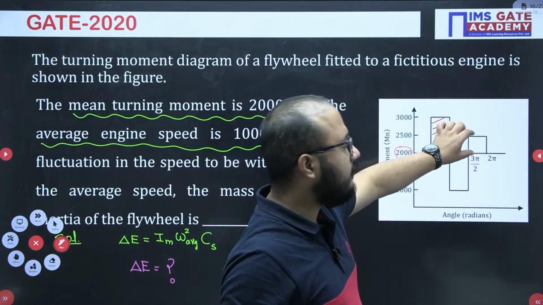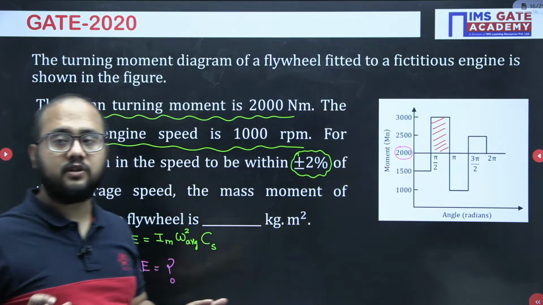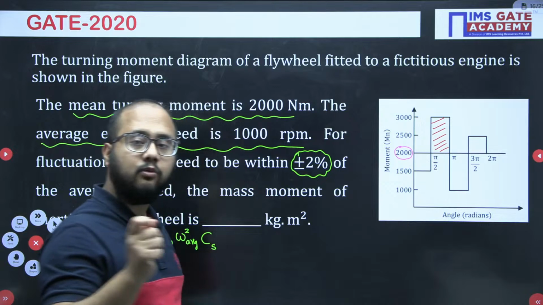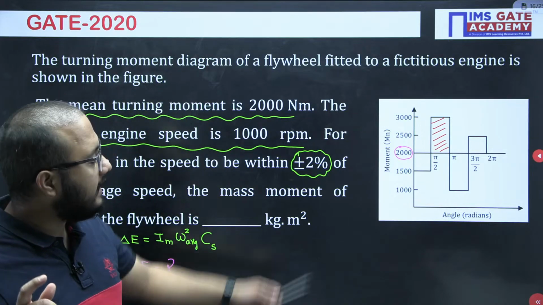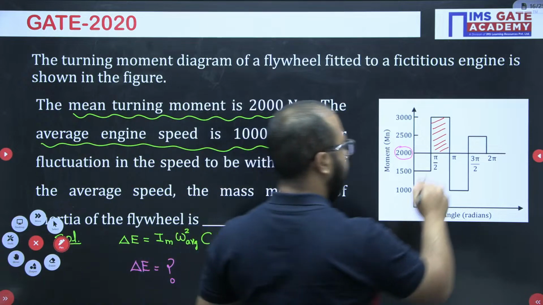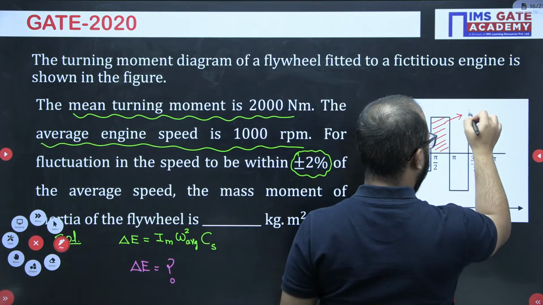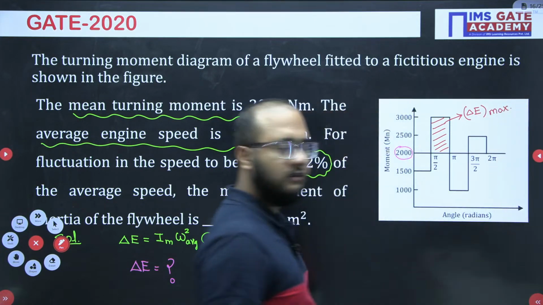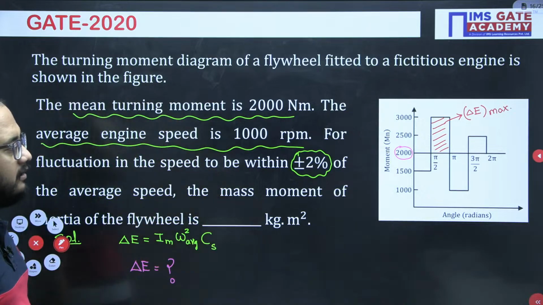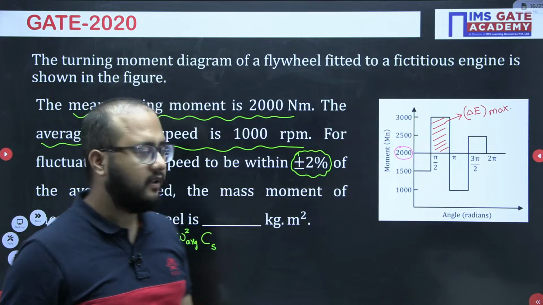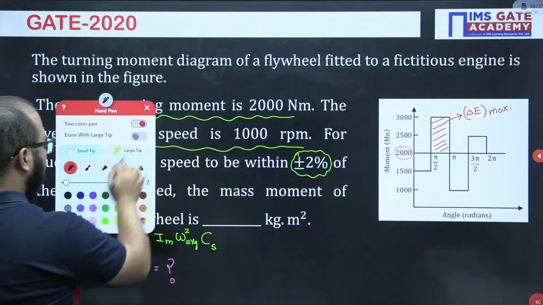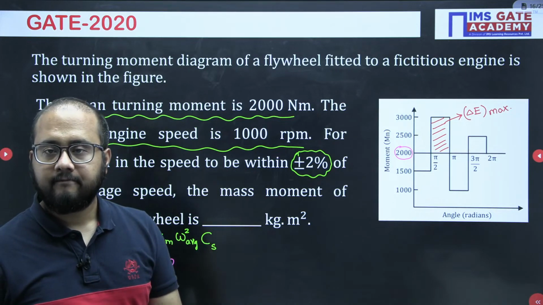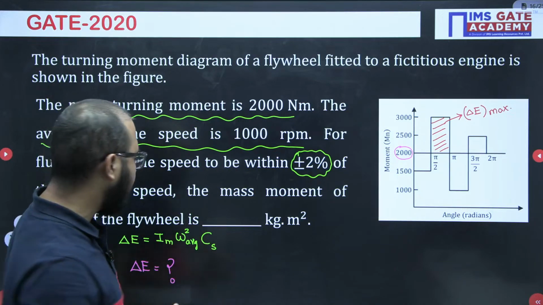Now this is also a kind of fluctuation, but here we need to take the maximum fluctuation. So the maximum fluctuation will be for this one. So this area will be equal to delta E, the excess energy, or we can simply mention delta E max. Is that clear everyone? So the delta E max value from this diagram we can easily calculate. Using that delta E max value, we will get the answer of mass moment of inertia as well. The mass moment of inertia value also we will be able to calculate.